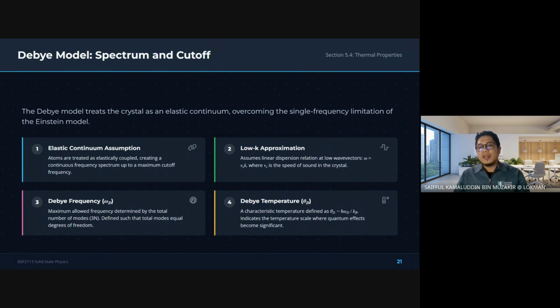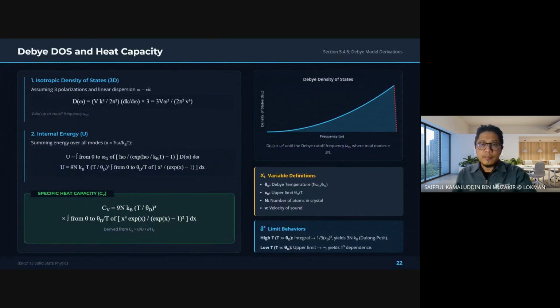Itu Debye model. At low K can be described by Debye model, and at low temperature also can be described by Debye model. Low temperature, not high temperature. Starting from Einstein, we move to Debye model. Okay. Ini yang kita baiki ni. Nanti saya akan bagi paper yang mana kita baiki Debye model.